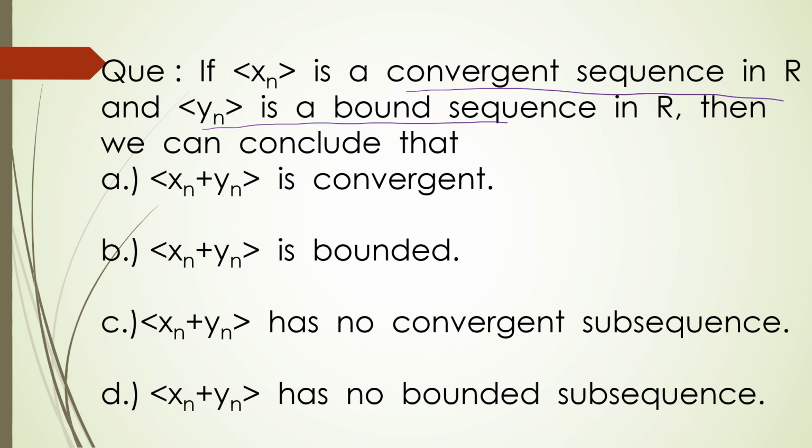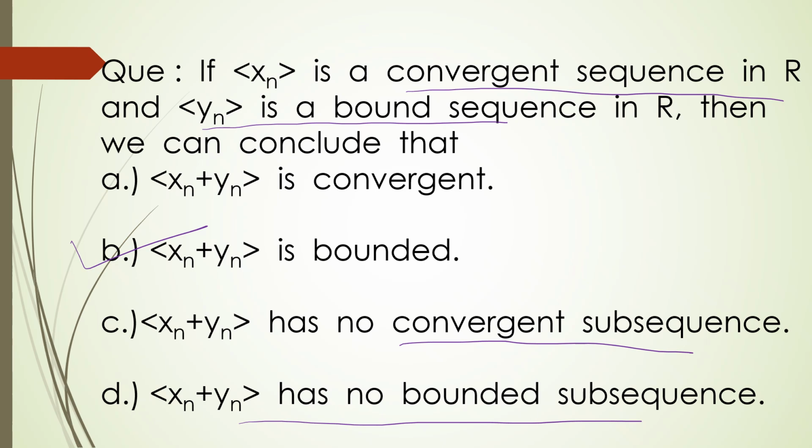Option B says that sequence of xn plus yn is bounded. Option C says that sequence of xn plus yn has no convergent subsequence. Option D says that sequence of xn plus yn has no bounded subsequence. Here clearly option B is correct, which says that sequence of xn plus yn is bounded.